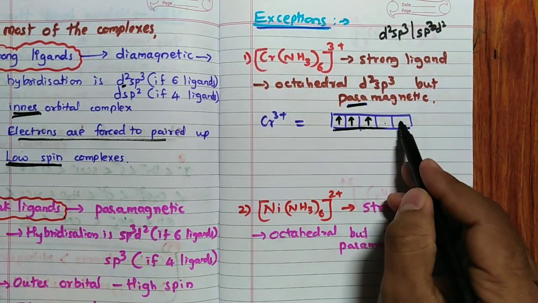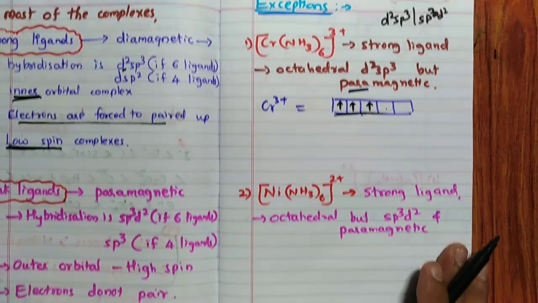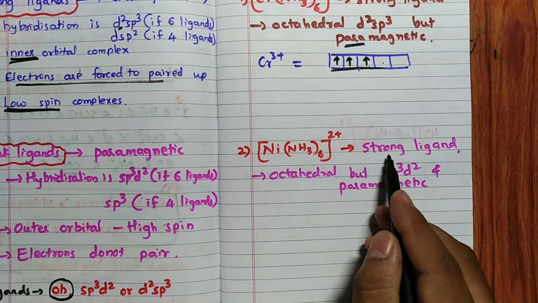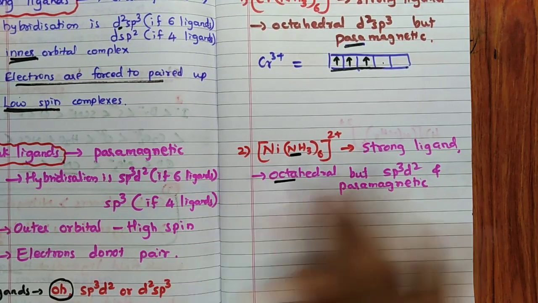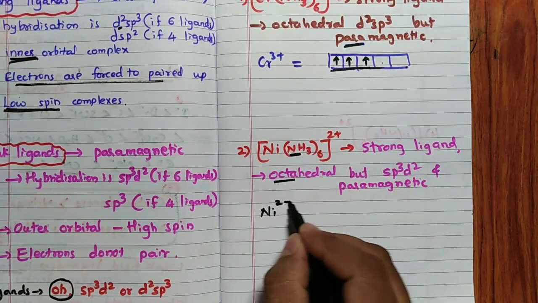Hence, I told you exception. Hence, 3 unpaired electrons are there, paramagnetic. Remaining hybridization is correct: d2 is involved and sp3 is next. Octahedral, strong ligand, no doubt. See, this is another very important example. Strong ligand is there, NH3, octahedral, no doubt, but sp3d2 hybridization. Why? See that.